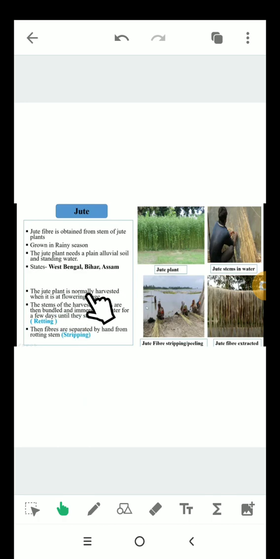The jute plant is normally harvested when it is at flowering stage. The stems of harvested plants are then bundled and immersed in water for a few days until they start rotting. This process is called retting. Look at this picture. This is the process of retting. Then fibers are separated by hand from the rotting stem. This step is called stripping.